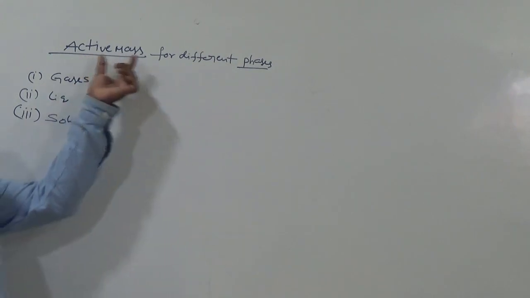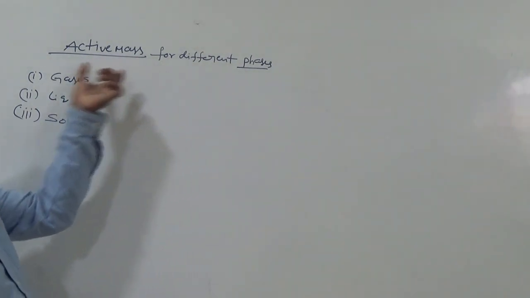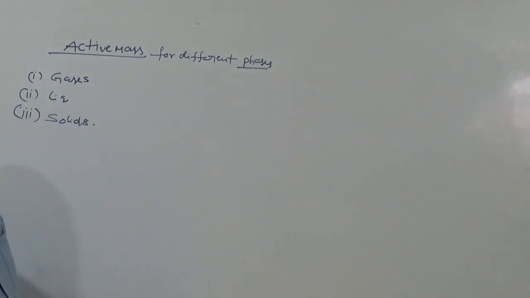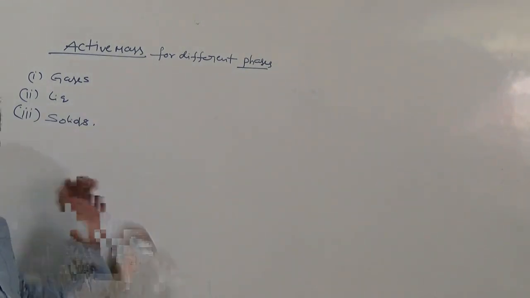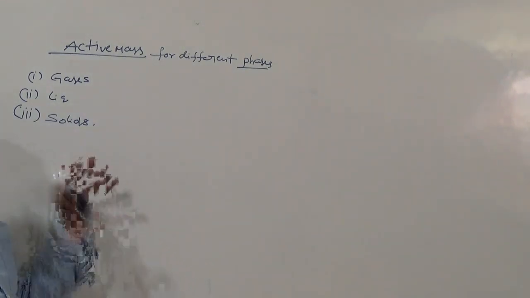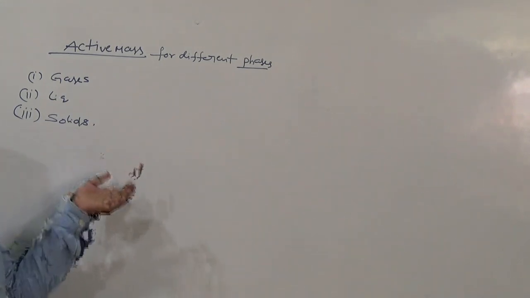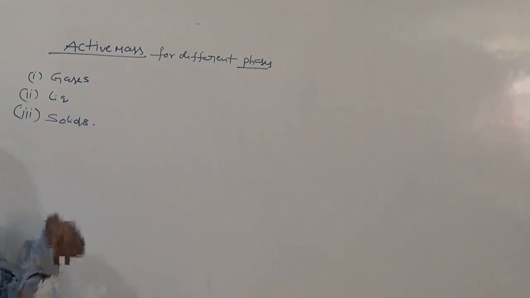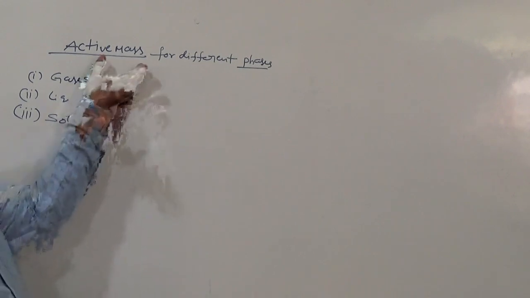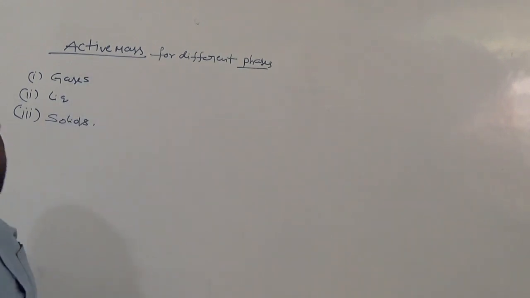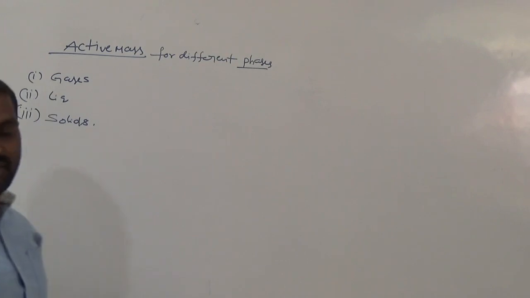So what about active mass in the case of gaseous reactants or gaseous reaction, or in the case of liquid reaction, that means components are in liquid state? Suppose components, that means reactants and products, are in solid state. In this case, what is the value of active mass? Is it considerable or not? Very, very important.